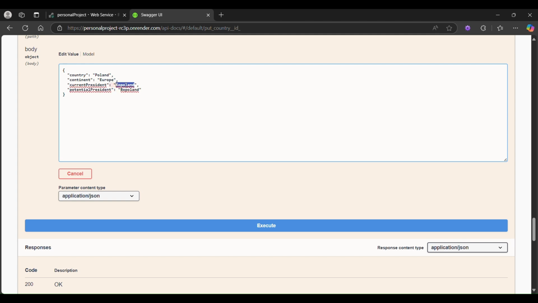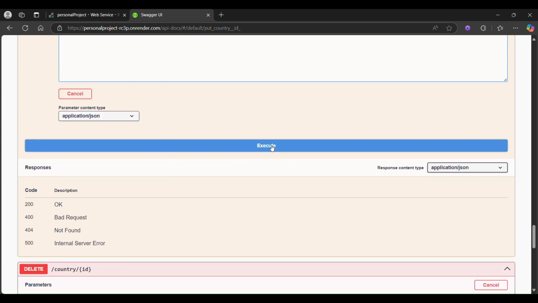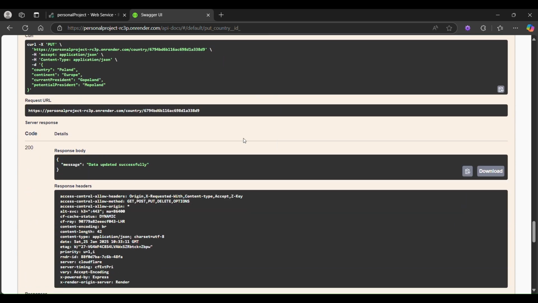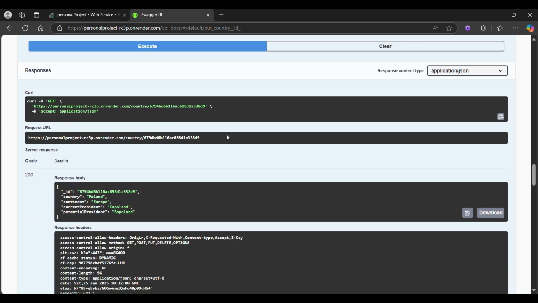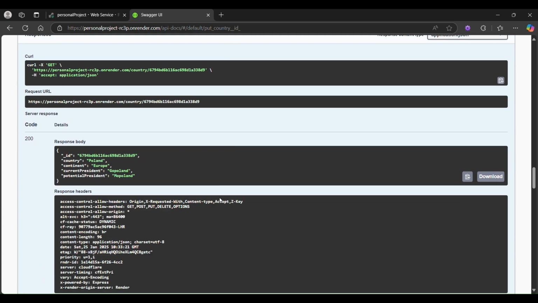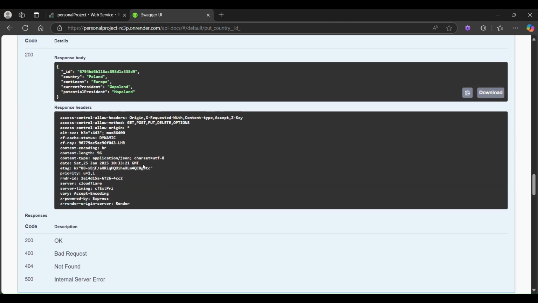So the president's name is Go Poland, let me put it that way. And let us say the potential president's name is Mo Poland. Now we update this. Now it says data updated successfully. So we check it by ID again, we execute this by ID, and we now have Go Poland and Mo Poland.